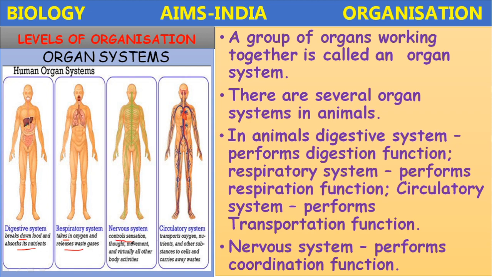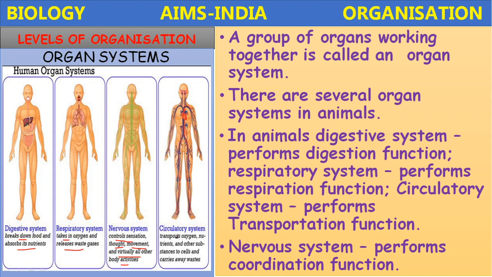The nervous system controls sensation, thought, movement, and virtually all other body activities. The nervous system controls all other functions of the body. That's why it is also called the coordinating system. It controls and coordinates.